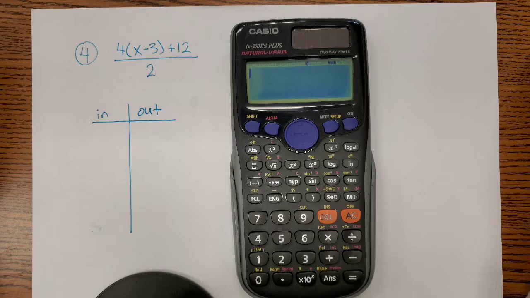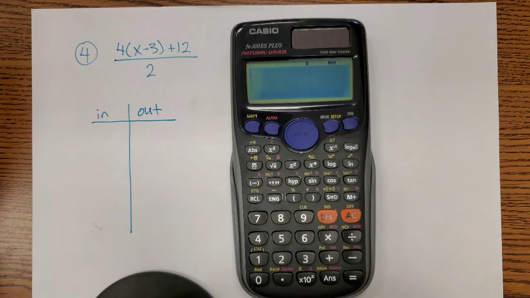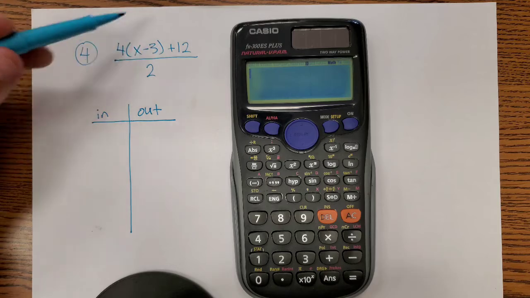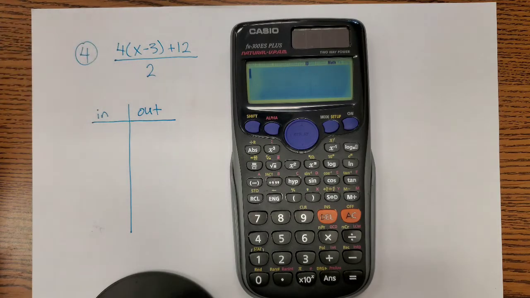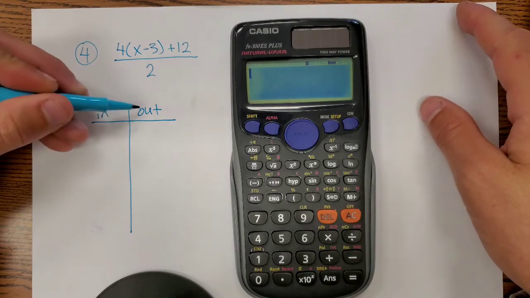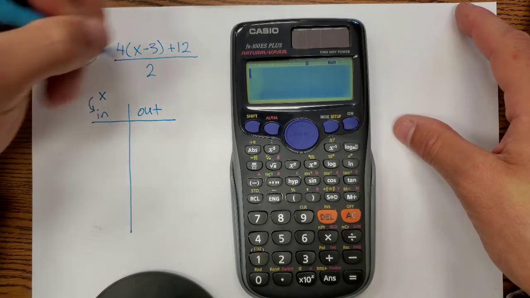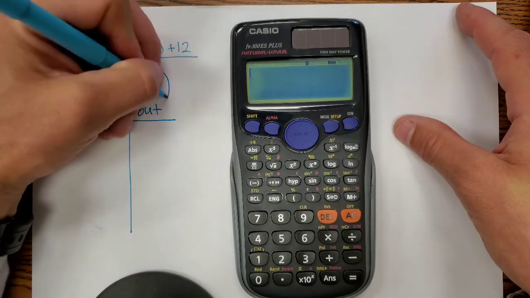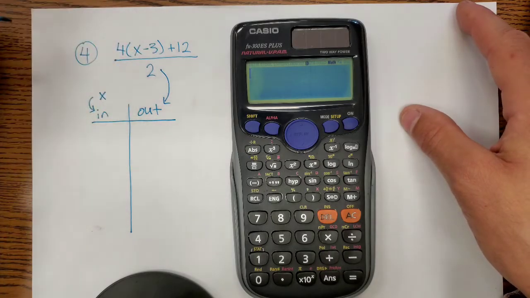Okay, so here we are, and I'm just going to share with you how to use this calculator I've asked you to have in class to help us with evaluating, which you might think of as plugging in numbers to an expression and seeing what comes out. So I've labeled this table in, out. Now, of course, you could label the in as x, and the out is actually that whole entire expression. Helps us calculate what comes out.